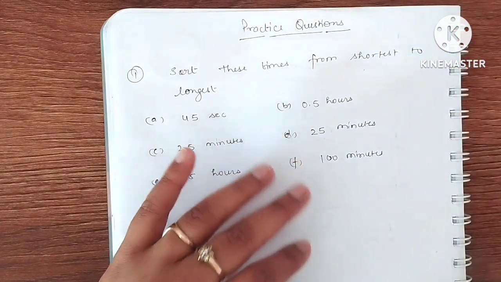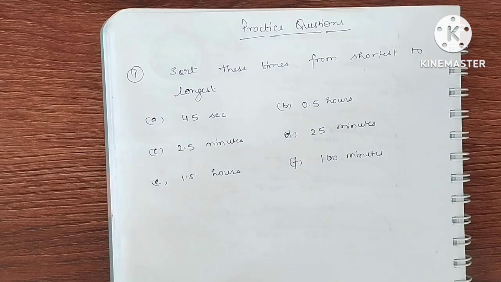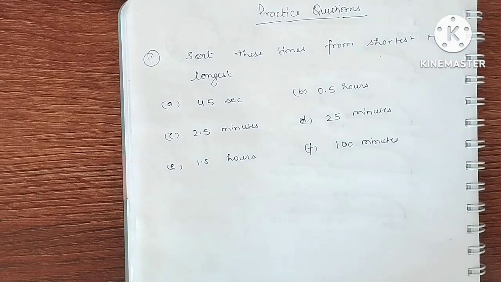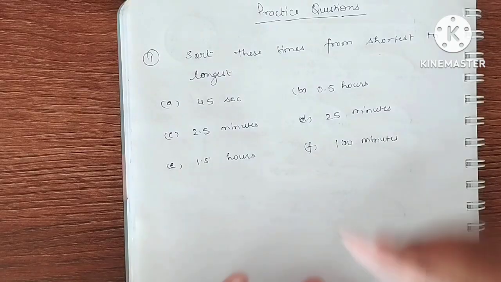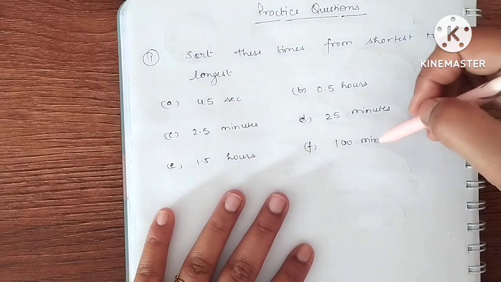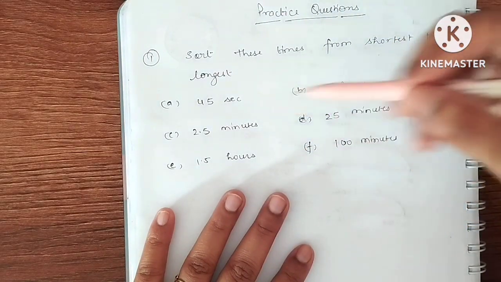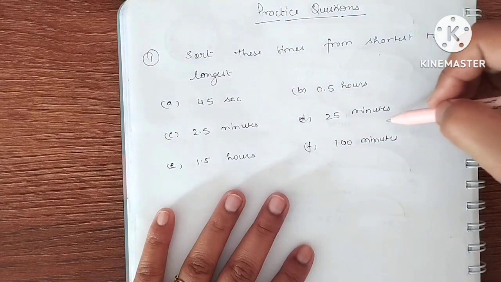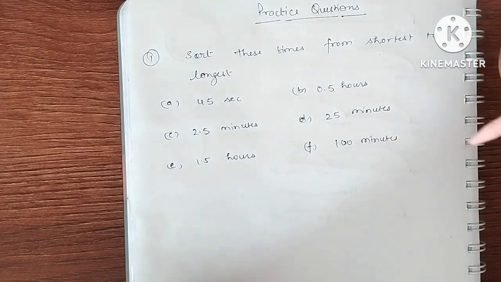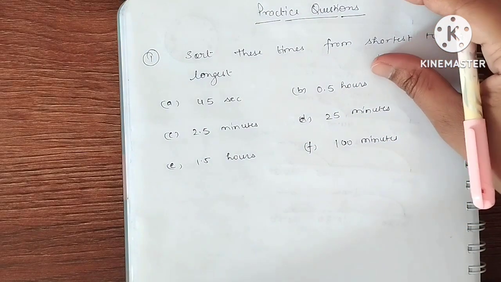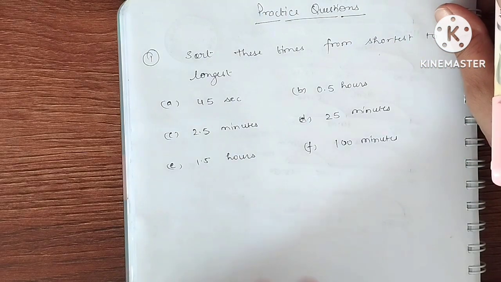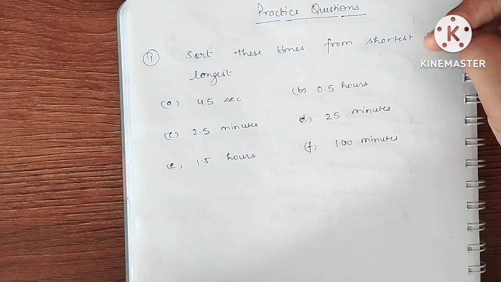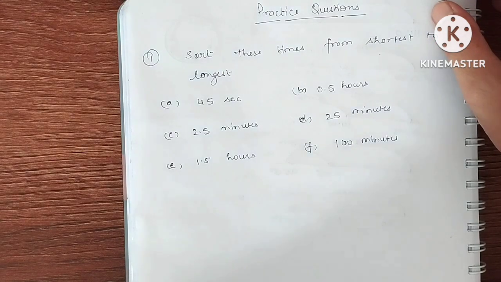Clear? Let's start. Now, the first question is saying, sort these times from shortest to longest. Okay, so different types of times are given to you. One is in seconds, then hours, then minutes, hours and minutes. You need to identify which one is shortest and which one is longest so that you can arrange them from shortest to longest.